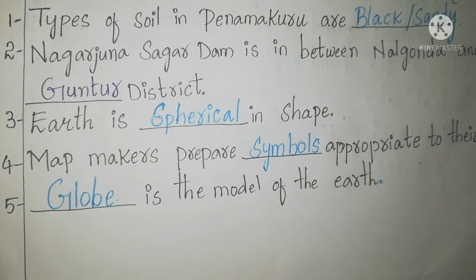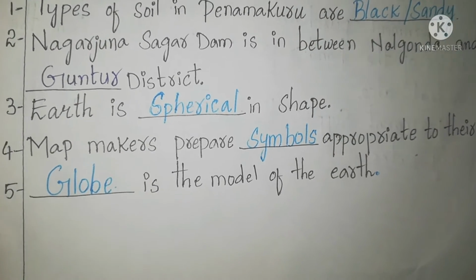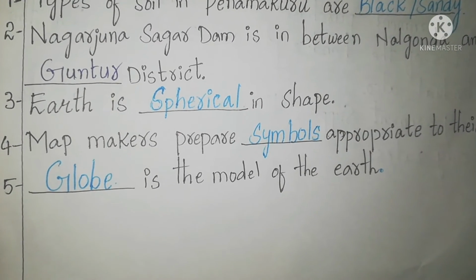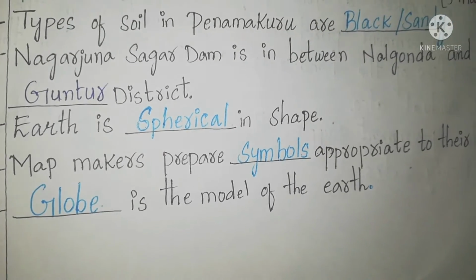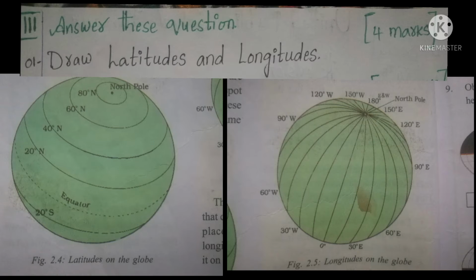Next, dash is the model of the earth. What is the model of the earth? Yes, globe is the model of the earth. So we have to write globe in the blank, okay? So this is our second bit. Next, our third bit is answer this question. So this third bit carries 4 marks, okay?